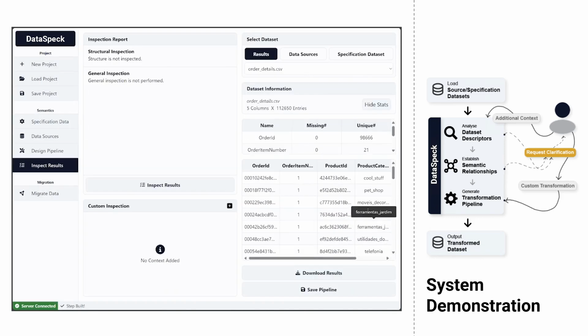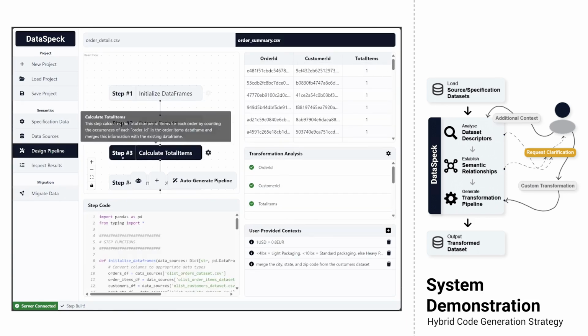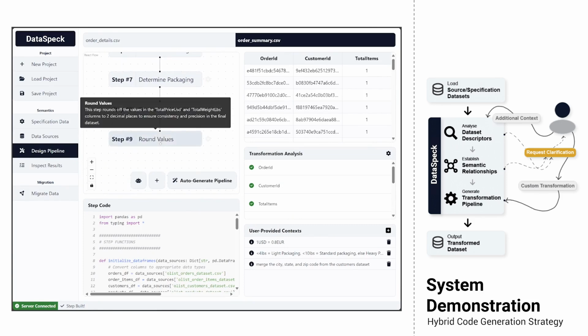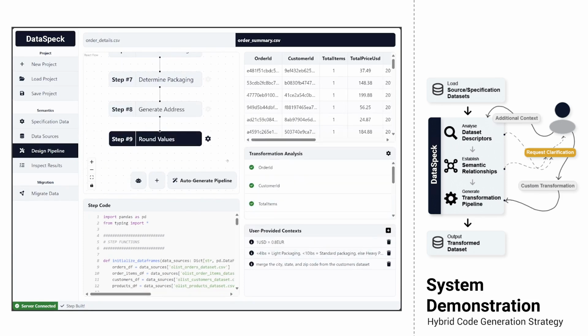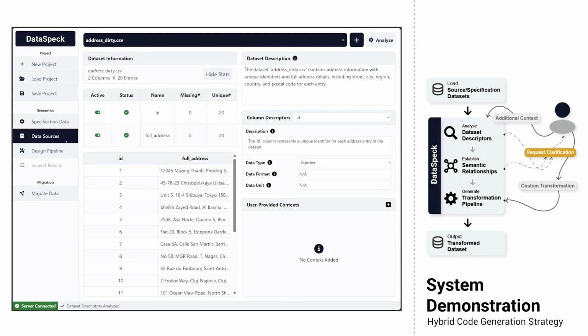Once the user is happy with the conversion, the converted dataset along with the generated pipeline can be saved on the user's system. Our system tries to come up with a logical solution when generating a data conversion pipeline. However, there can be scenarios where a logical solution is not possible. Consider this scenario where the specification dataset consists of multiple address fields, whereas the source dataset consists of a single column containing the full addresses.